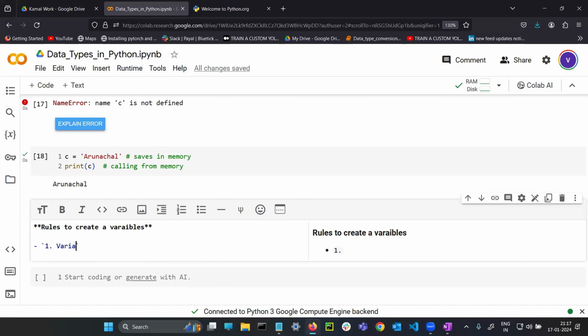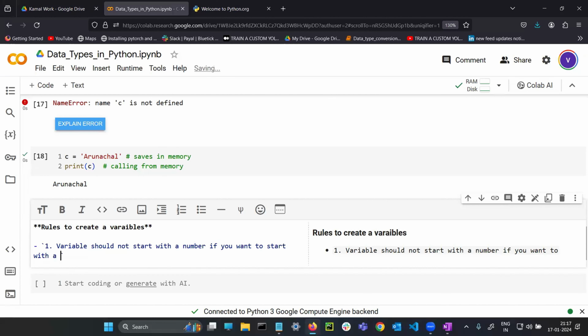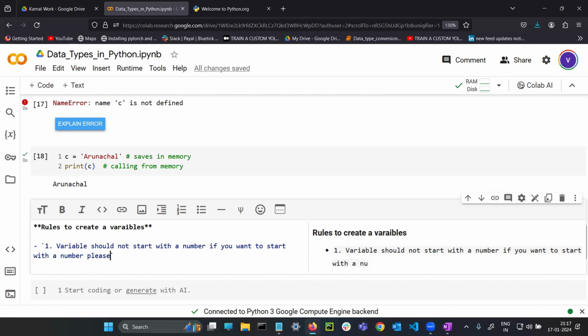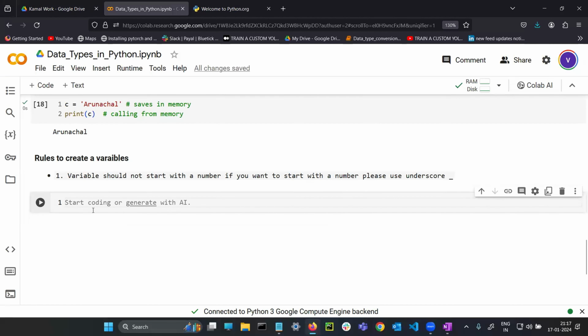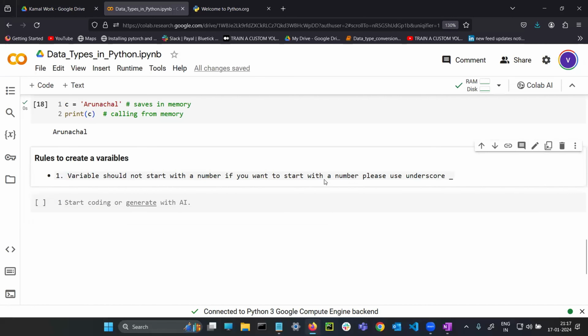Variable should not start with a number, listen very carefully. If you want to start with a number, please use underscore. First rule: variable should not start with a number. If you want to start, please use underscore.